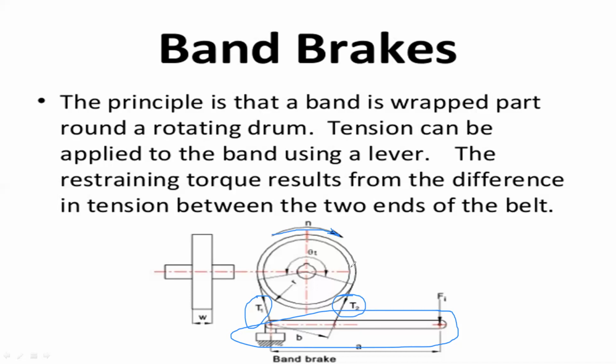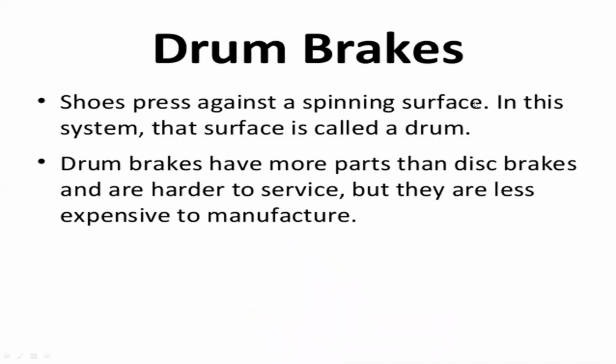The belt drive also rotates and the lever moves. The brake shoes are arranged with this lever, and the brake shoes hold the automobile wheel to stop the vehicle. That is the overall working of the band brakes, and next you can see what drum brakes are.